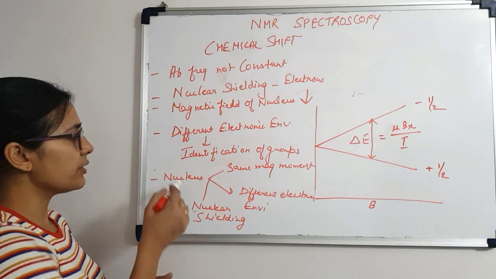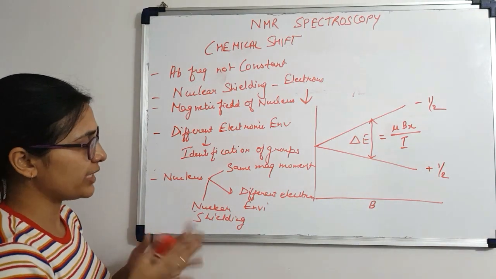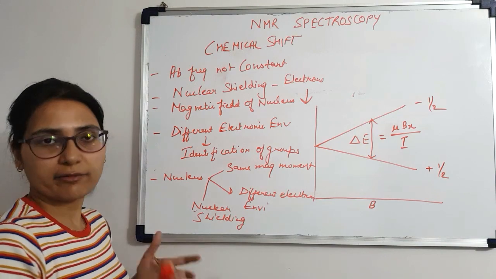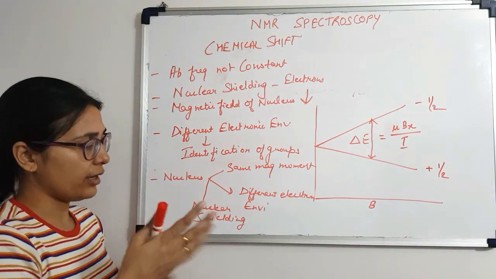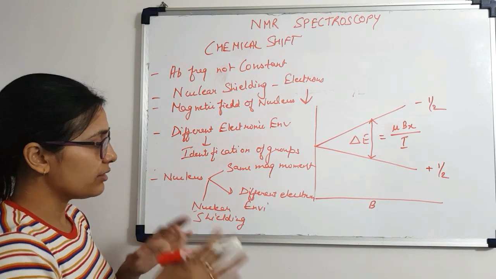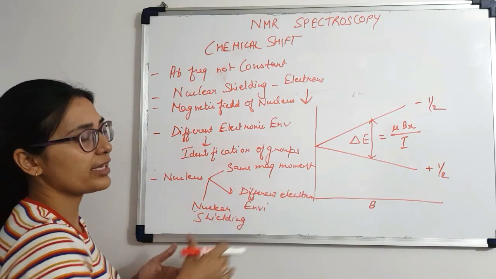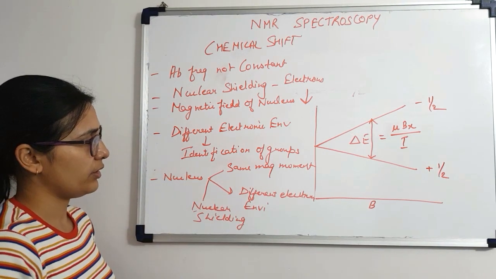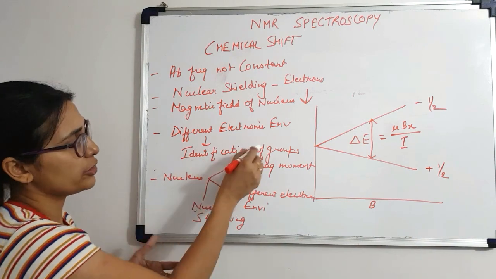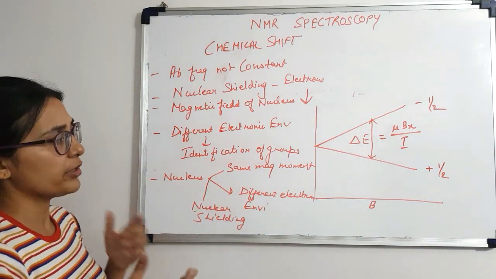Since nuclei of the same type with different electronic environments are going to be more or less nuclear shielded as compared to each other, this difference is known as the chemical shift, and it is used for the identification of different groups in a particular compound or molecule.